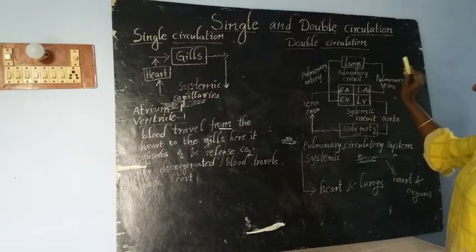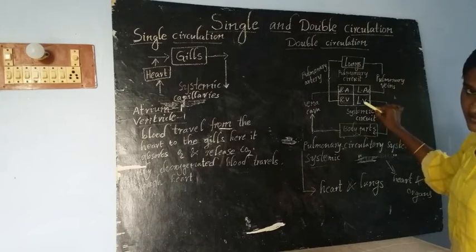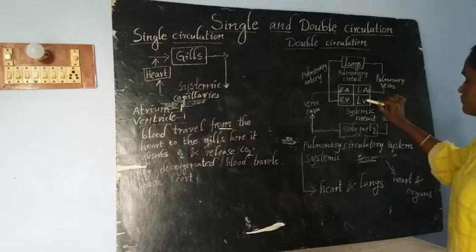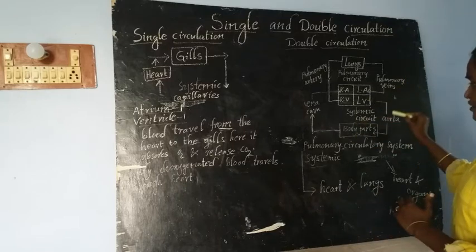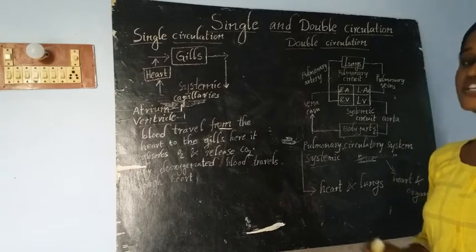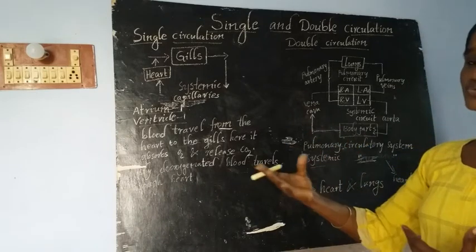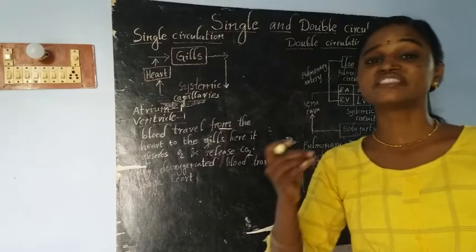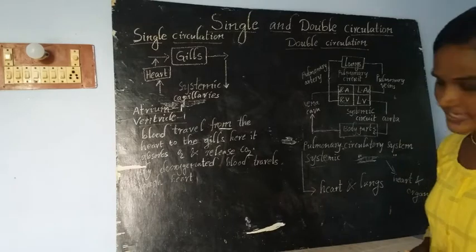Here, the left atrium sends the blood to the left ventricle. Finally, this left ventricle just sends the blood to the aorta, the systemic aorta, and this systemic aorta transfers the blood to several branches and finally the blood reaches each and every cell of our body.